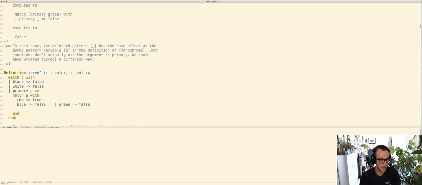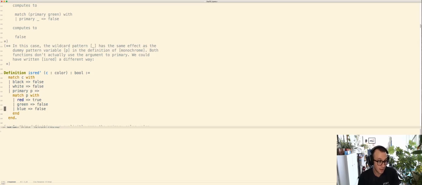Now, once you've got them all listed out, the order here doesn't matter, right? I could put blue before green. It doesn't matter that in the definition of RGB, I've put green first. You can match in whatever order you want. It's nice to have a canonical order, just like we saw how it's nice to be methodical for truth tables. And this is a theme we'll see throughout this course and for the rest of your life, that being methodical will make your job easier.